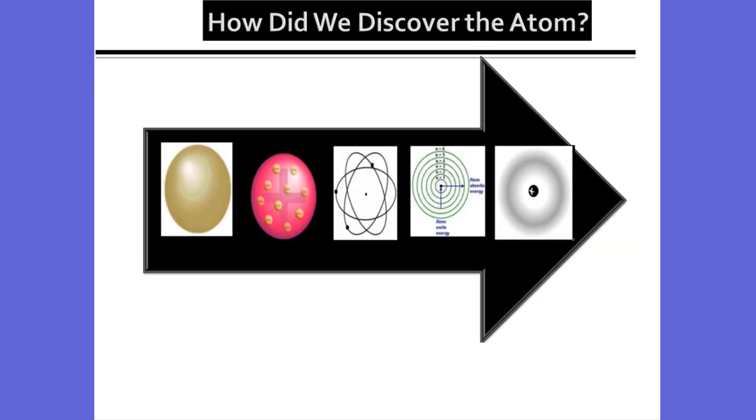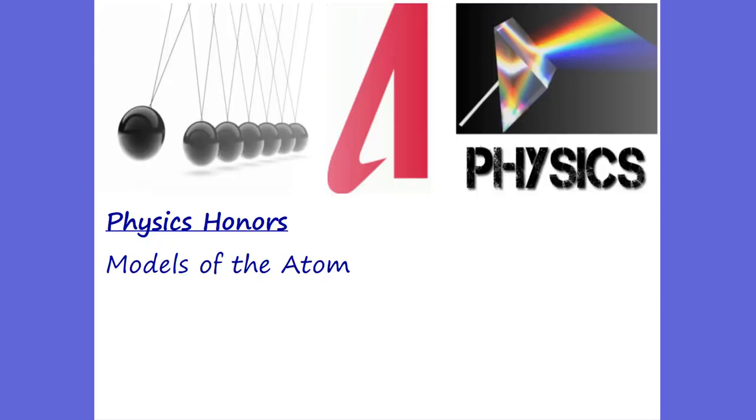And so you can see our 5 main views of the atom: we have Dalton's view, J.J. Thomson's chocolate chip cookie model, Ernest Rutherford's nucleus and empty space, Bohr's energy levels or orbits, and our modern electron-cloud theory of orbitals. And that is the scientific models of the atom.